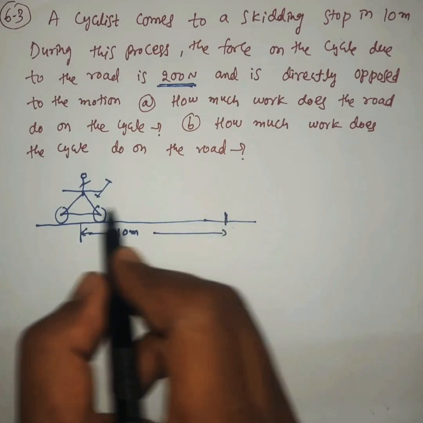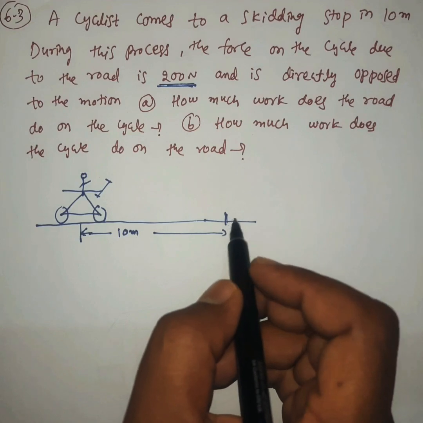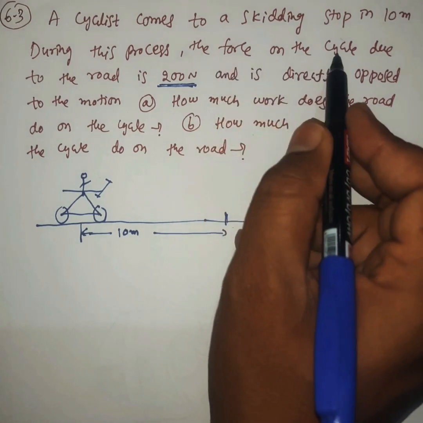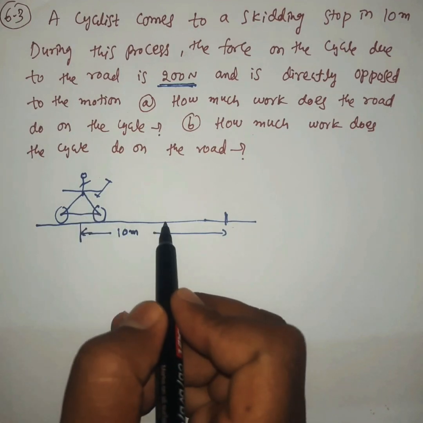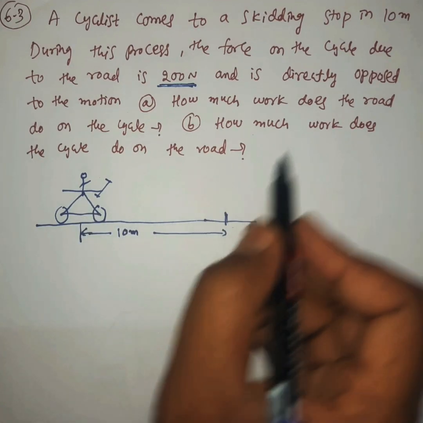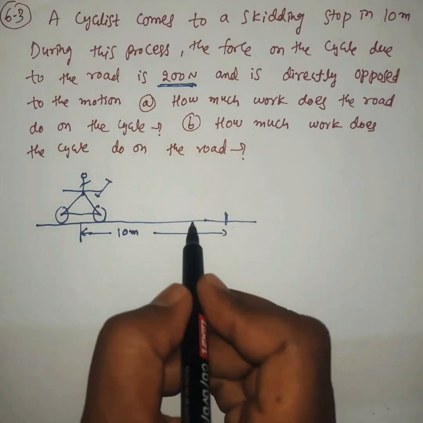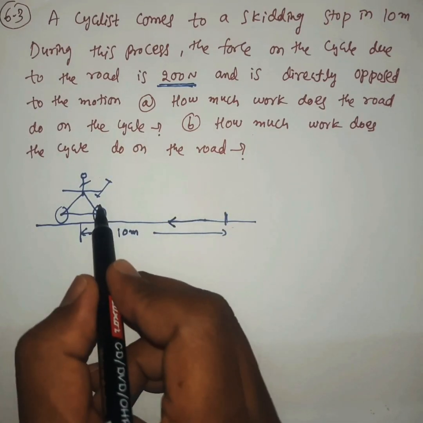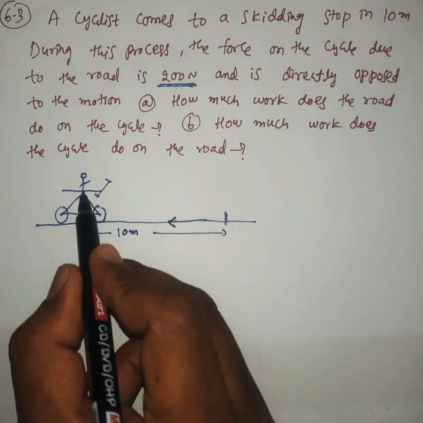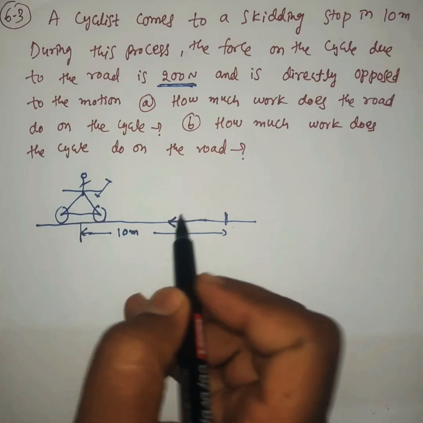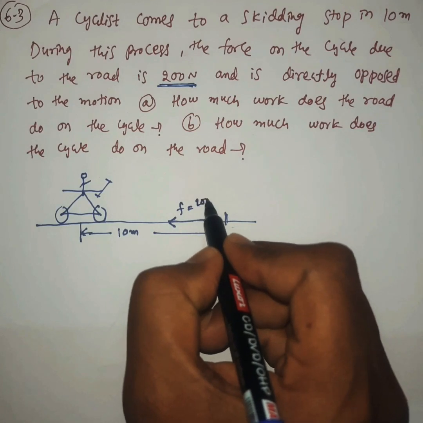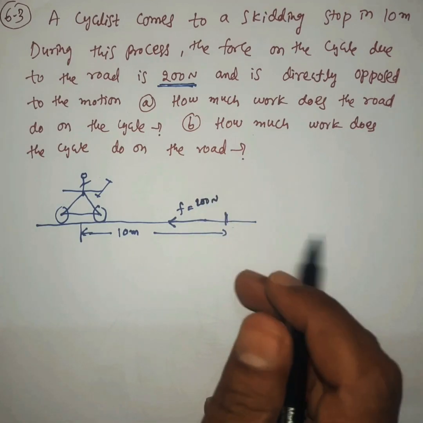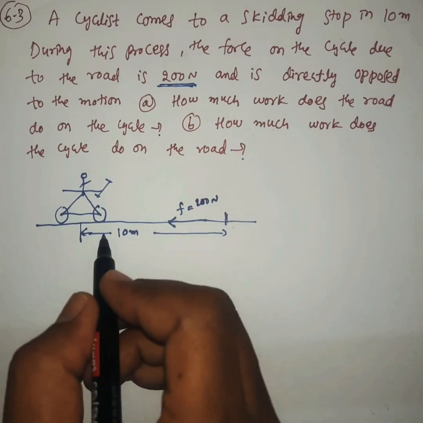The force on the cycle due to the road directly opposes the motion. That is nothing but frictional force, which is 200 Newton.